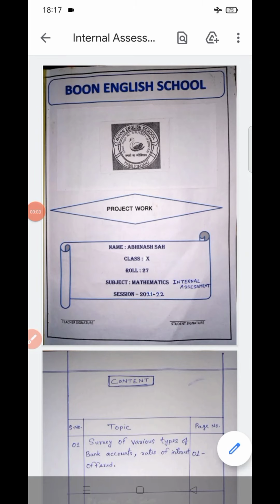Class 10 children, today we will discuss internal assessment, and that will be your holiday homework. This internal assessment will carry 20 marks. So children, very important, I request you all to write the internal assessment very seriously, and that will decide your 20 marks for the future.